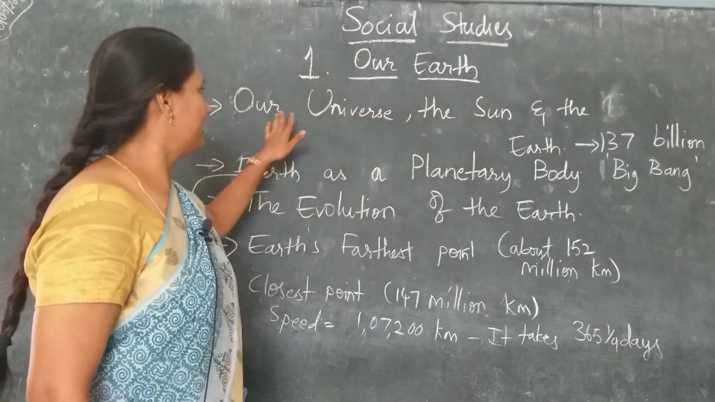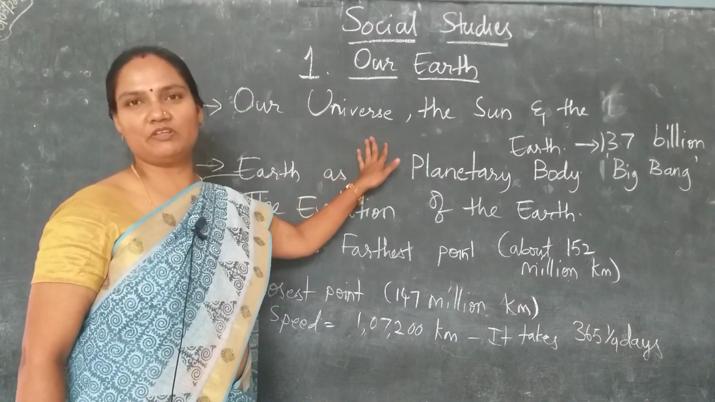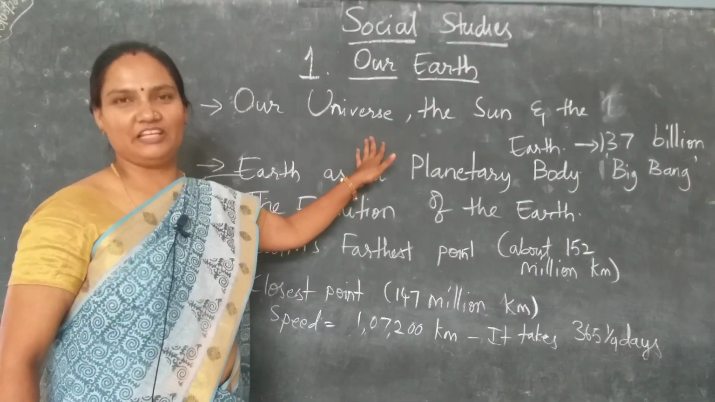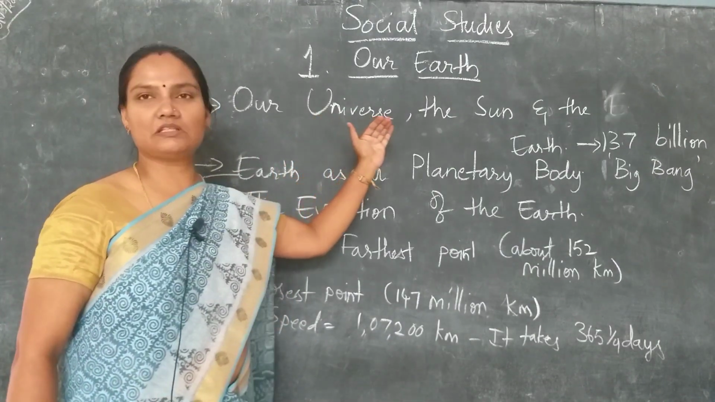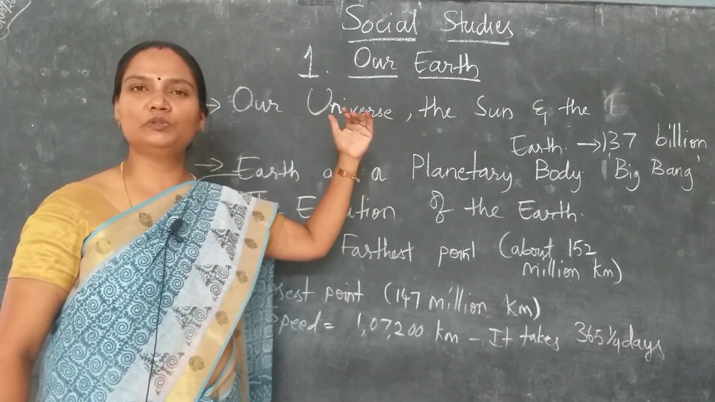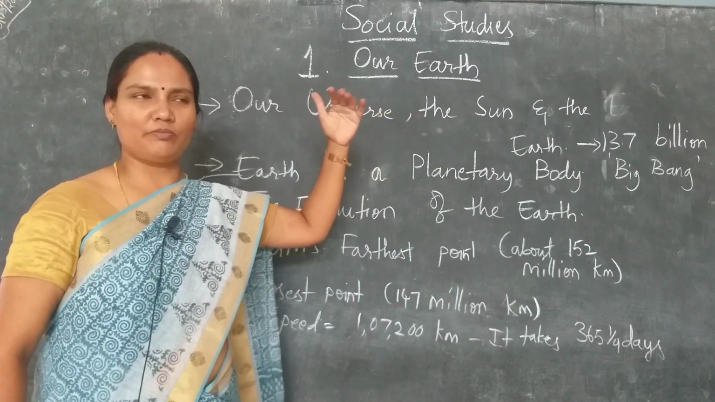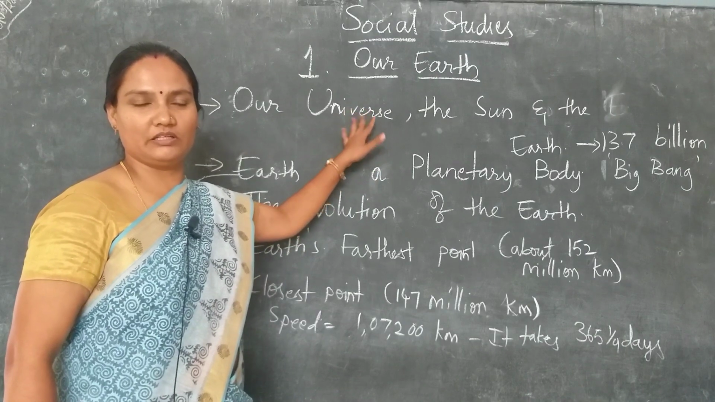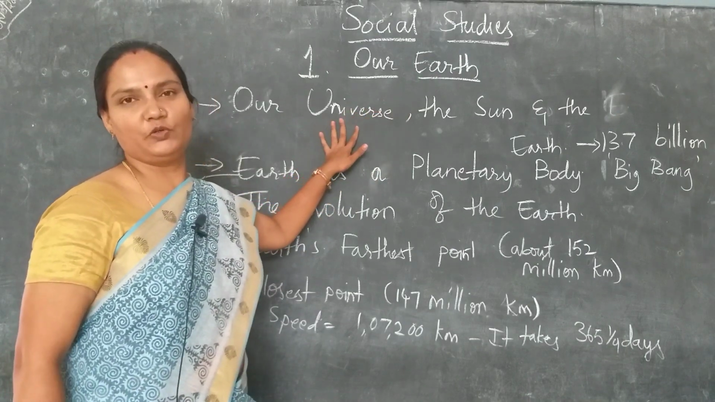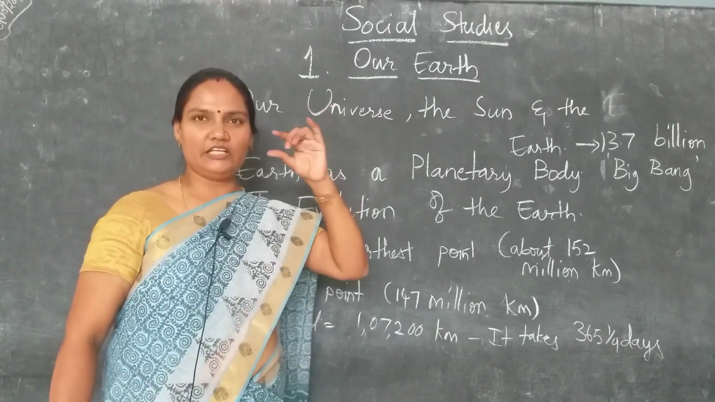Okay, children, you might have heard about universe in your previous classes, right? We are a part of universe. So all the stars, sun, moon, all the asteroids, comets, these all are included in universe. So sun is a star.